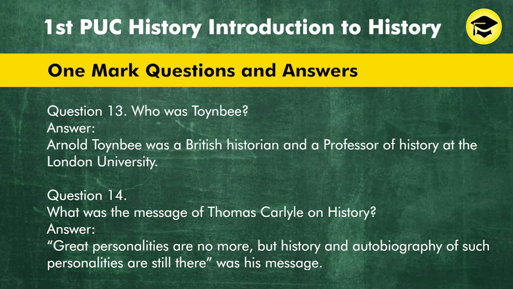Question 13. Who was Toynbee? Answer. Arnold Toynbee was a British historian and a professor of history at the London University. Question 14. What was the message of Thomas Carlyle on history? Answer. Great personalities are no more, but history and autobiography of such personalities are still there, was his message.